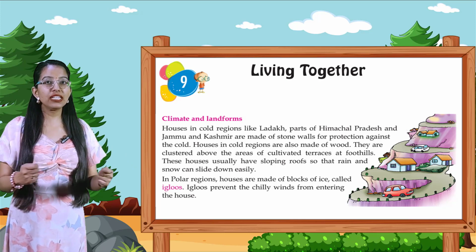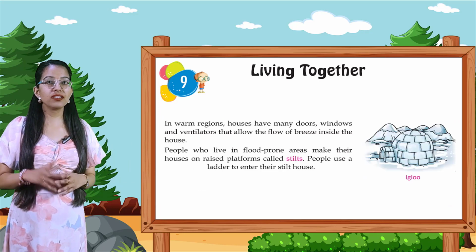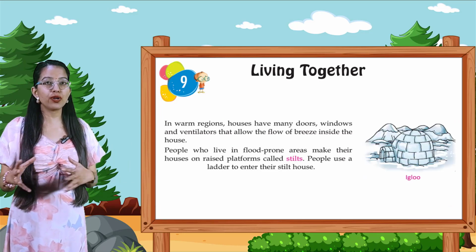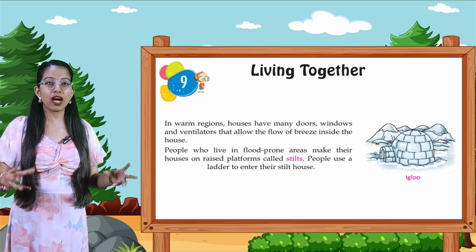Igloos prevent the chilly winds from entering the houses. In warm regions, houses have many doors, windows and ventilations that allow the flow of breeze inside the house.